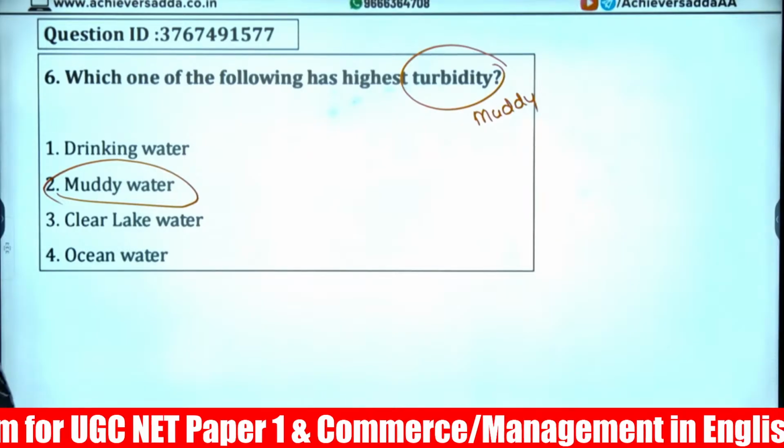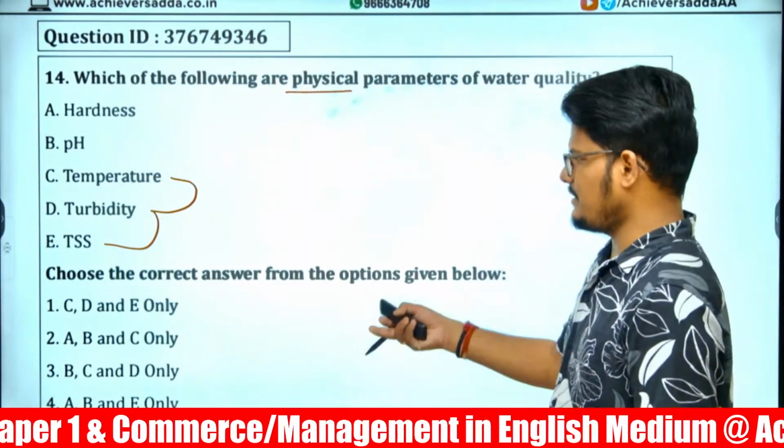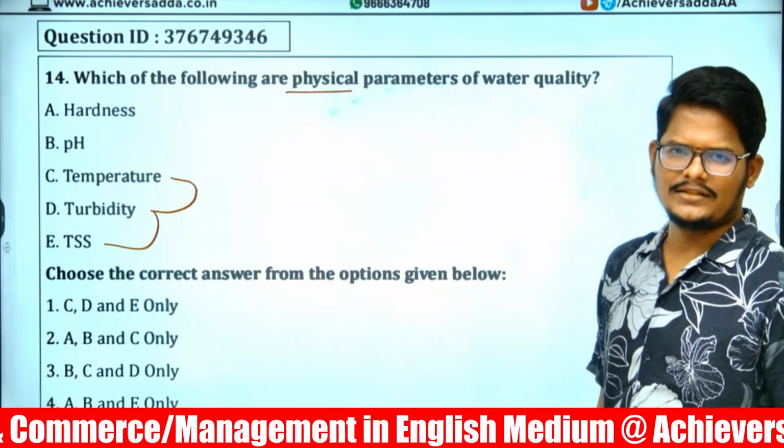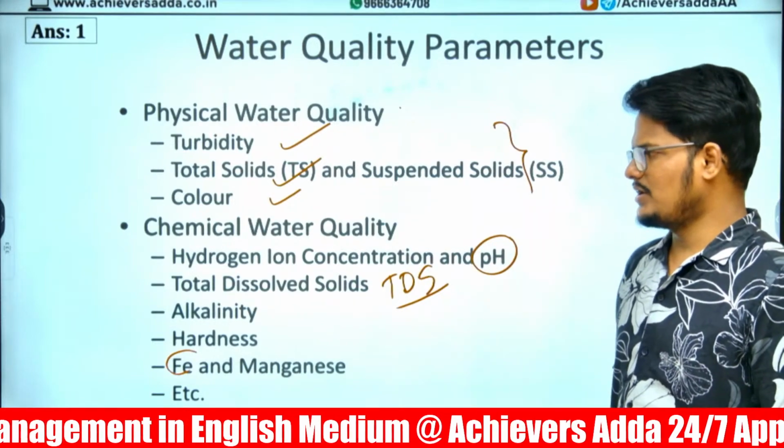Light and temperature are also physical. Physical in the sense where we are able to witness physically. Chemical means the chemical parameters will be involved in that. Chemical parameters like potential of hydrogen, total dissolved solids, alkalinity, hardness.